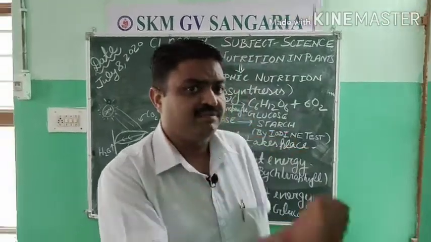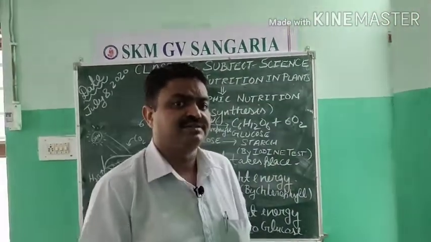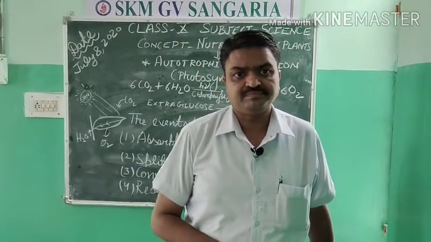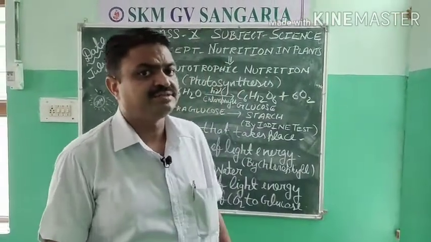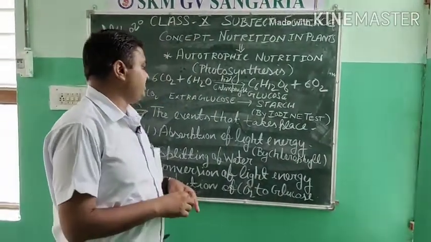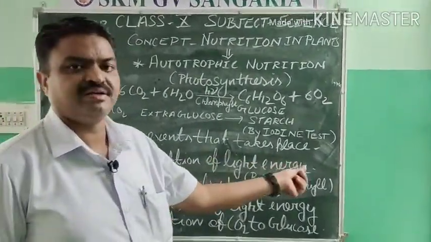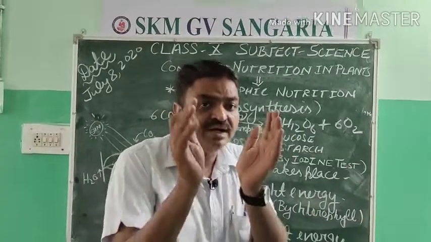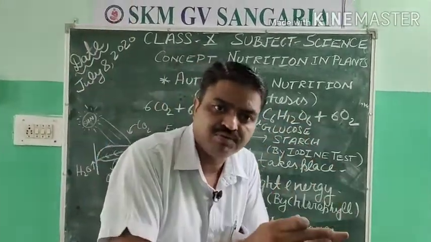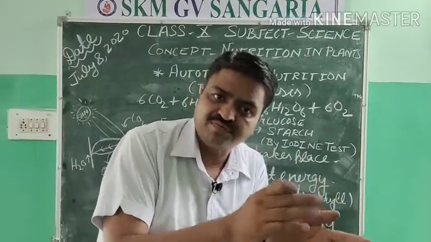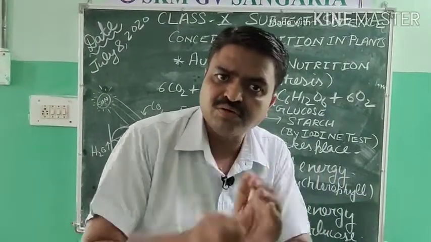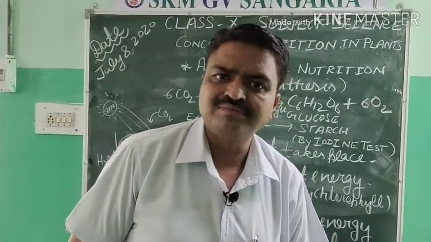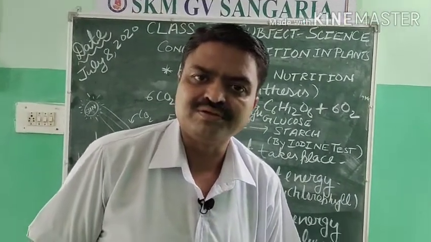Now we come to the events that take place during photosynthesis. The first step taken by the plant is absorption of light energy. Light energy means solar energy. That solar energy is absorbed with the help of chlorophyll. For this, the chlorophyll also has one metal in it.